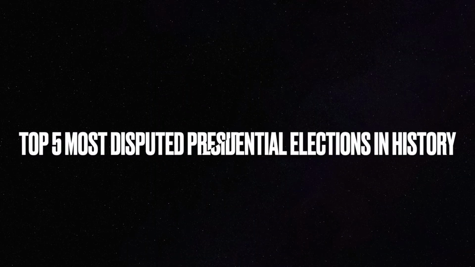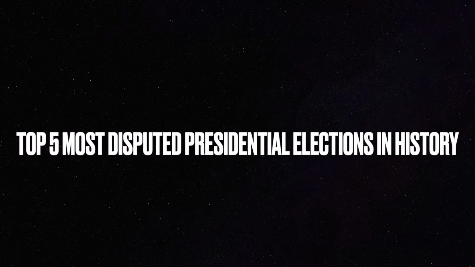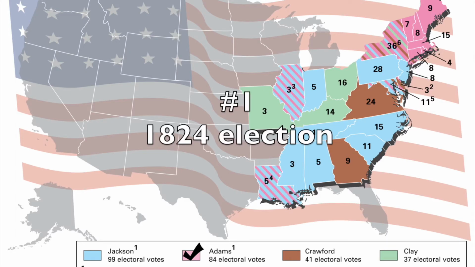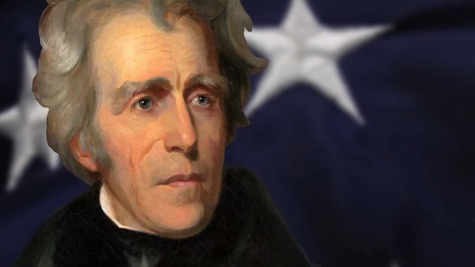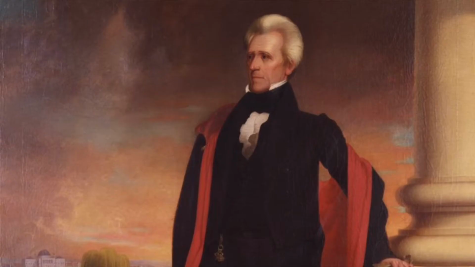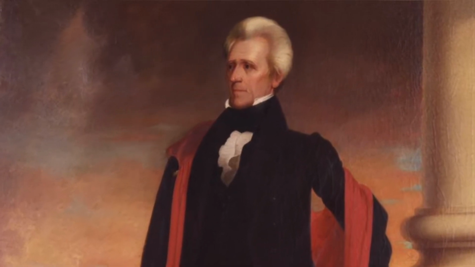For the 15th day of Politimas, we will be talking about some of the most disputed presidential elections in American history. Number 1, 1824. In the 1824 election, Andrew Jackson won the popular vote. He had 151,271 votes, while John Quincy Adams got 113,122 votes. Andrew Jackson got 99 electoral votes, John Quincy Adams got 84 electoral votes, William Crawford got 41 electoral votes, and Henry Clay got 37 electoral votes.